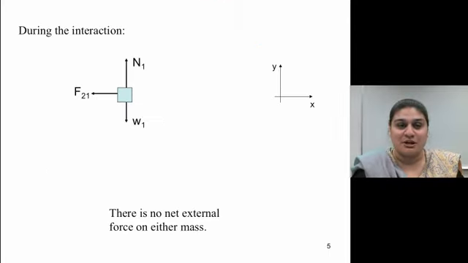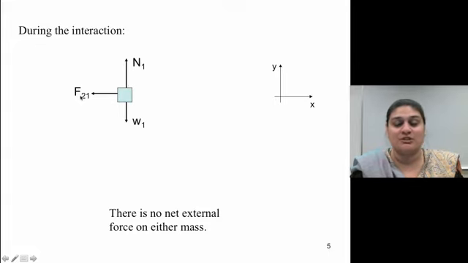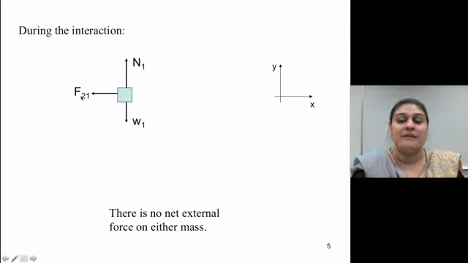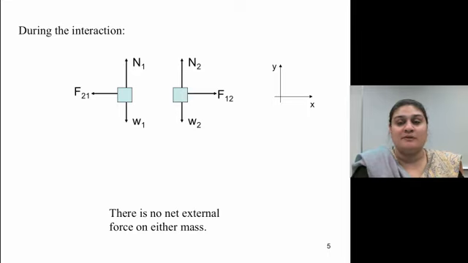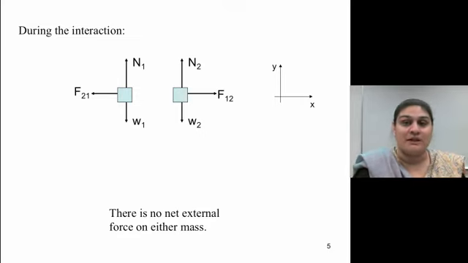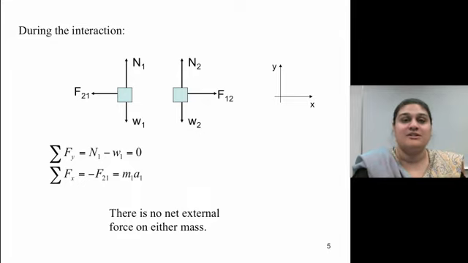Now that you've had time to think about it, let's talk through what the problem was. So during the interaction, for my mass m1, if I take my coordinate axes to be x and y this way, the weight of the object was downwards, the normal force acting on this object is upwards, and there is a force exerted on this mass during the interaction by mass 2. For mass 2, the normal force was N2, the weight was acting downwards, and the resulting force was F12 acting on it. If you were to write the force equations on both of them, these are the two force equations that you'll get around the x-axis and around the y-axis.